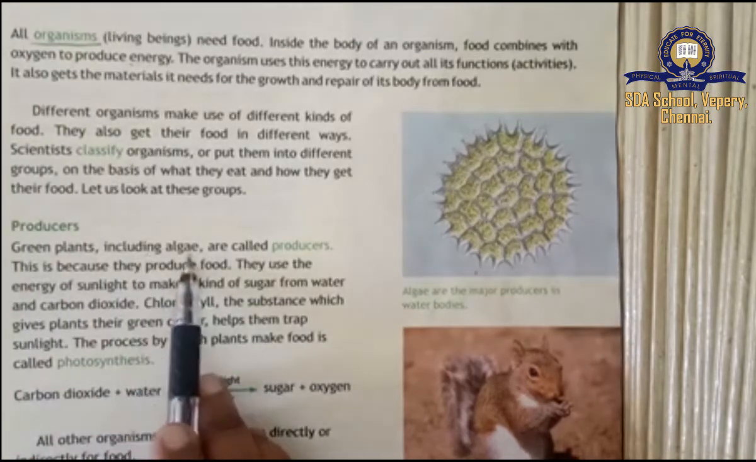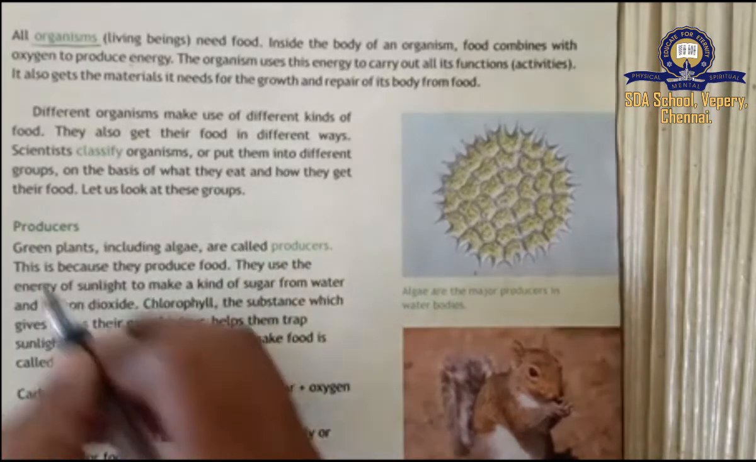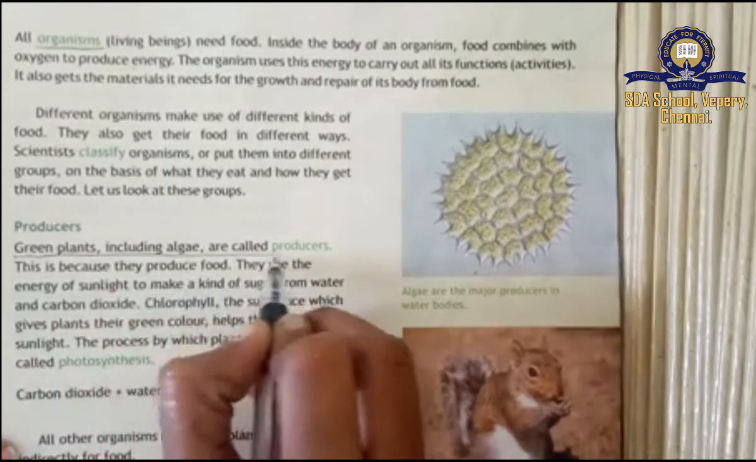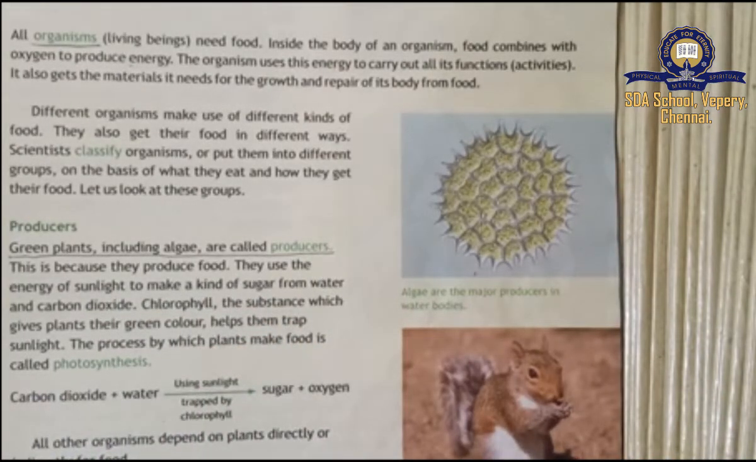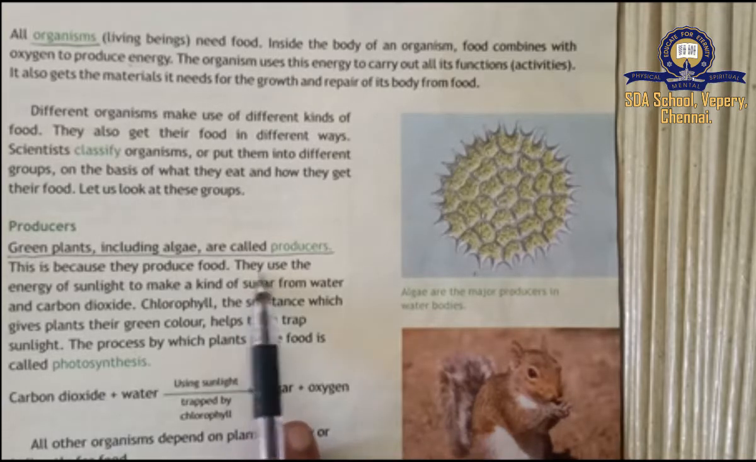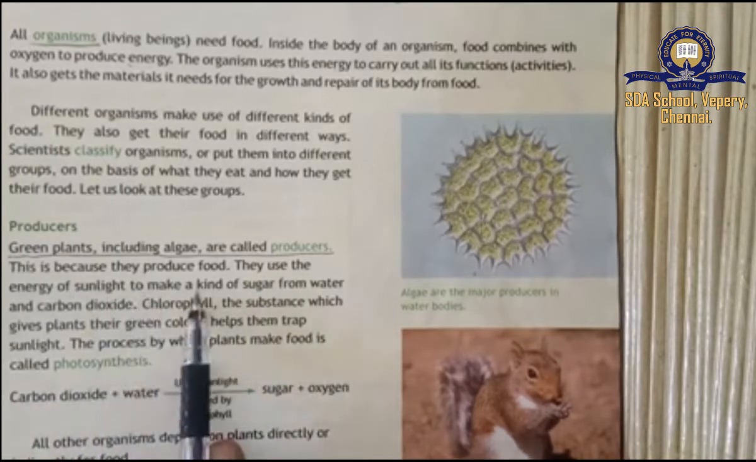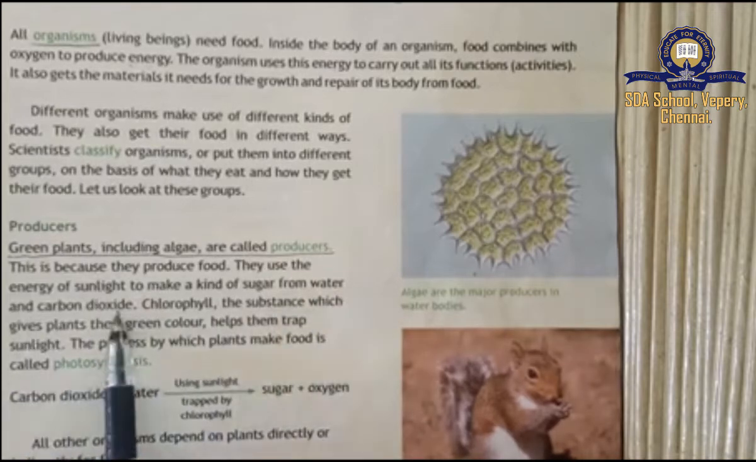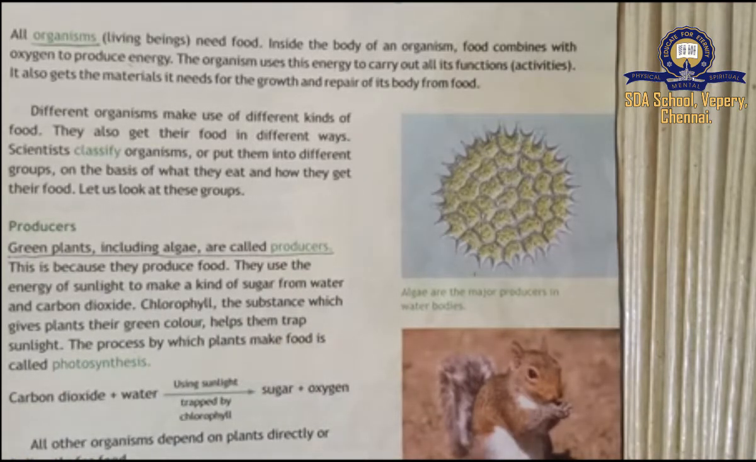Green plants including algae are called producers. First, underline this line. All the green plants, green colour plants including algae are called producers. Why? This is because they produce food by themselves. They do not depend on others. They use the energy of sunlight to make a kind of sugar from water and carbon dioxide. So how will they prepare the food for themselves? They will use the energy of sunlight to make a kind of sugar, from where? From water and carbon dioxide.